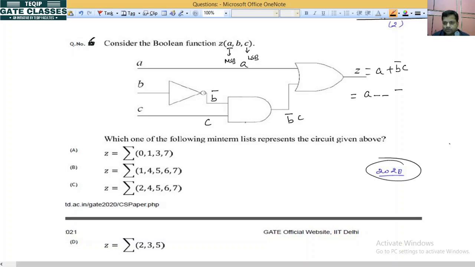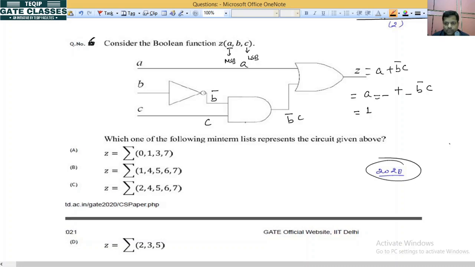So plus it is b bar c. So since a is MSB, a will be present before b and c. It means on this place. Okay na. So for sum of min terms, a is 1 because it is a normal variable.